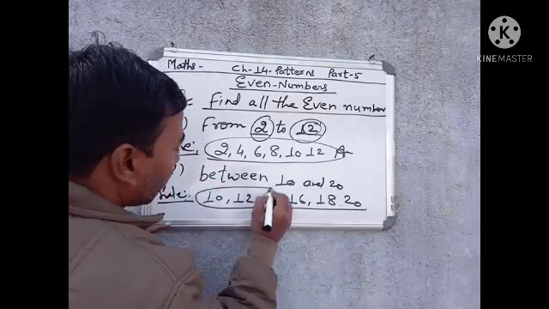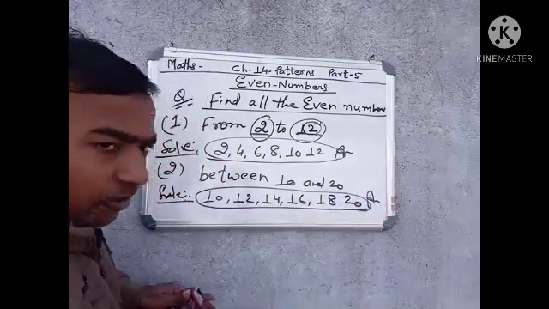These are all even numbers. This is the second answer.